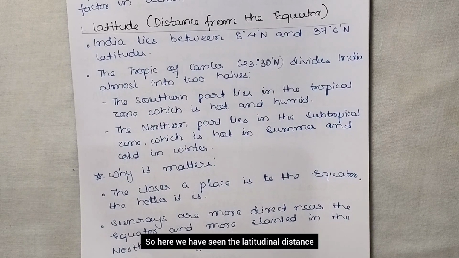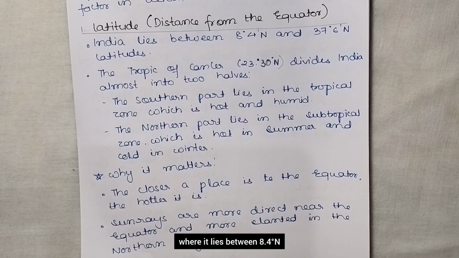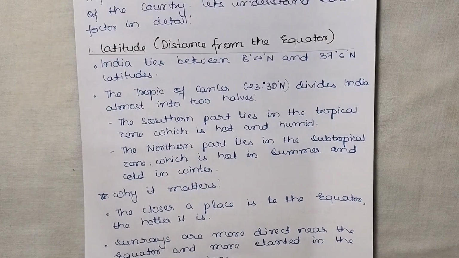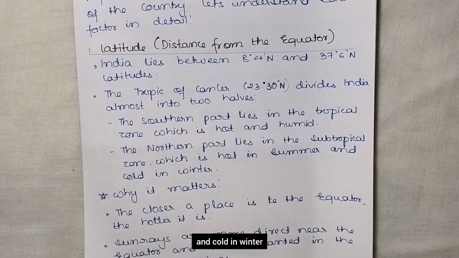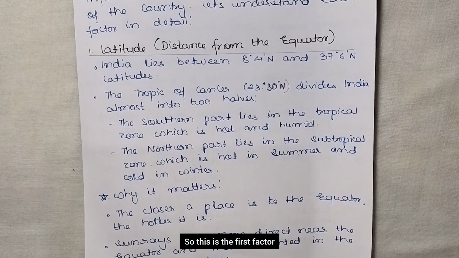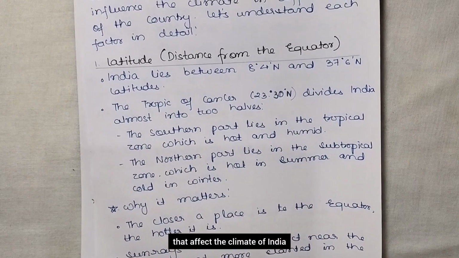Here we have seen the latitudinal distance from the equator, where India lies between 8 degree 4 north and 37 degree 6 north latitude. And we have also seen the Tropic of Cancer divides India almost into two halves, where the southern part is hot and humid and the northern part is hot in summer and cold in winter, right? So this is the first factor that affects the climate of India.